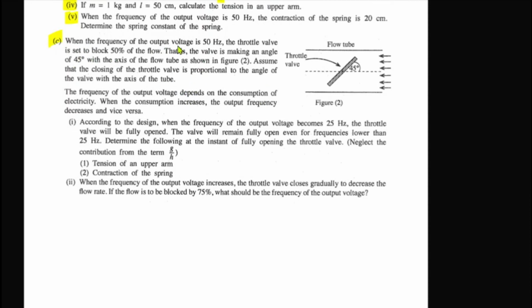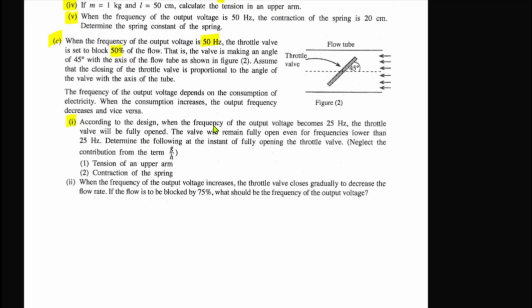So here they are saying when the frequency of the output voltage is 50 hertz, the throttle valve is set to block 50% of the flow, right? So that is, the valve is making an angle 45. Assume that the closing of the throttle valve is proportional to, okay, you'll have to read these things, of course. Let's see the first problem.